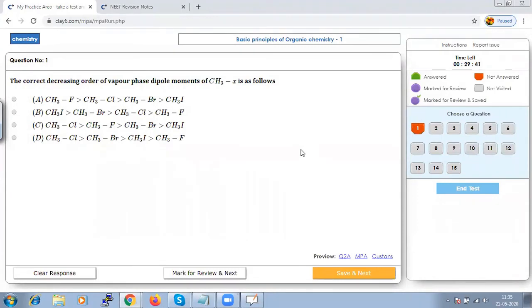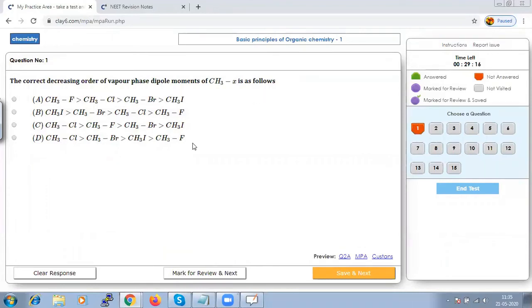Here the question is the correct decreasing order of vapor phase dipole moment. It's very simple when we know the electronegativity of the halogens. The electronegativity order of the halogens is a well-known fact: fluorine greater than chlorine, greater than bromine, greater than iodine.